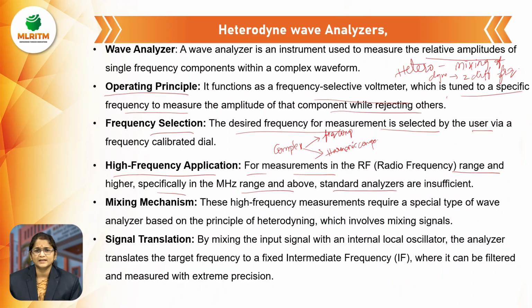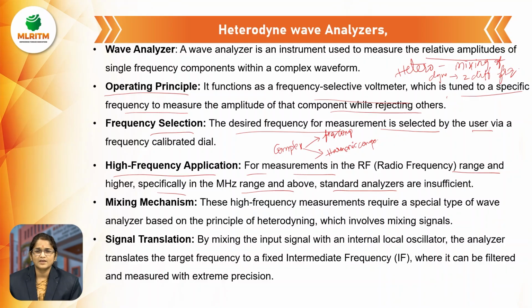For audio frequency, which we already discussed in the previous session, the AF range is 20 hertz to 20 kilohertz. In the RF range, above 30 kilohertz, we take the high frequency range.